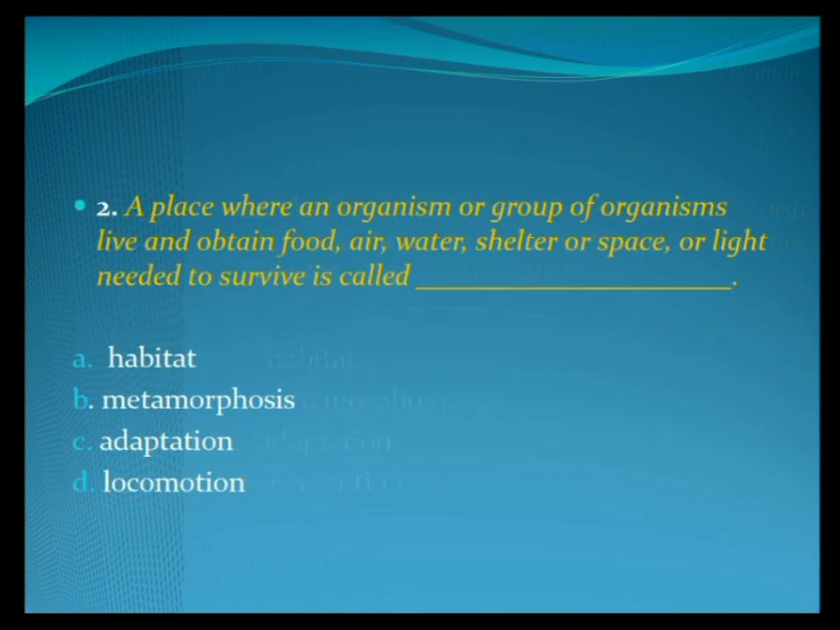Now the next question: a place where an organism or group of organisms live and obtain food, air, water, shelter or space or light needed to survive. What is that place called? Habitat, metamorphosis, adaptation, locomotion. If we move from D to A, locomotion is not possible. Adaptation is the ability to survive. It is not a place. Metamorphosis is a stage of a life cycle. So the correct option would be habitat.